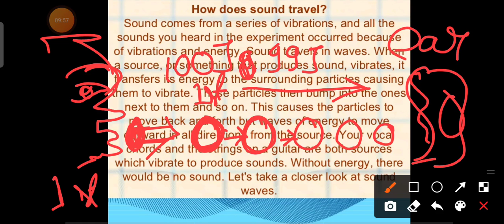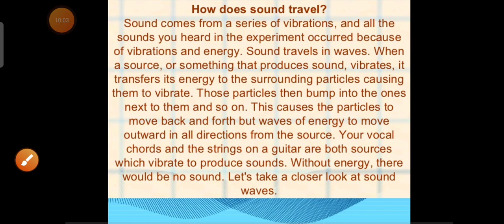In this way sound waves travel. They transmit energy from one particle to another particle and so on. That's why a sound wave needs a medium.